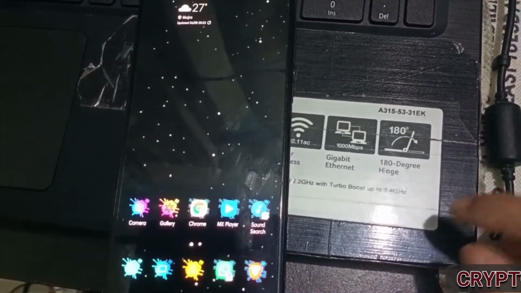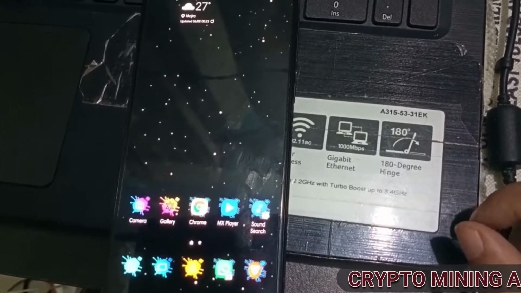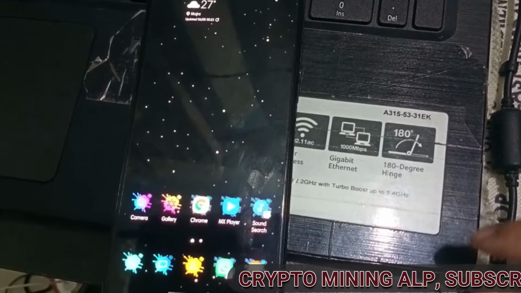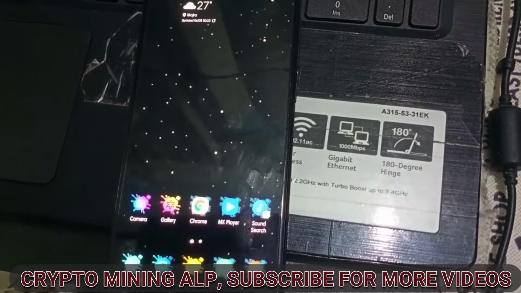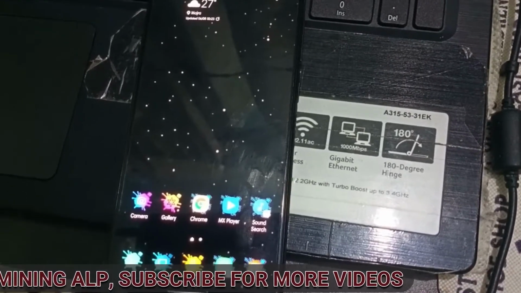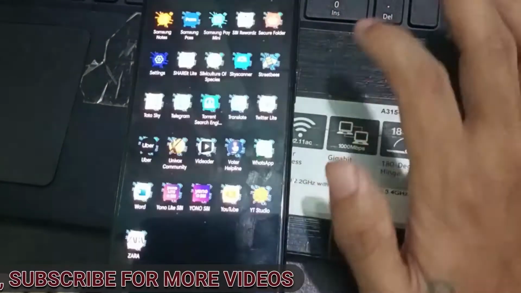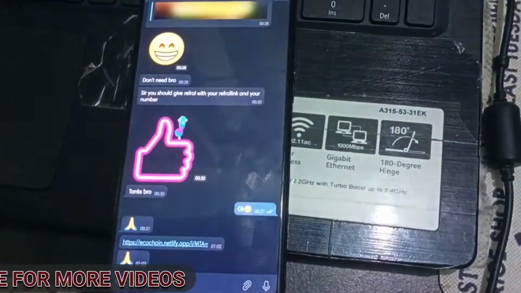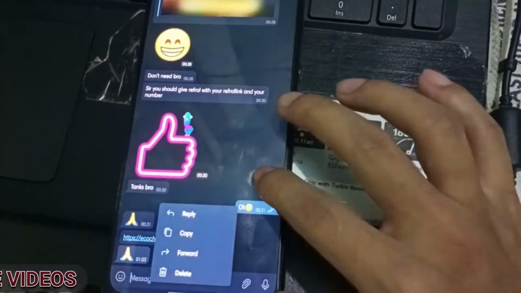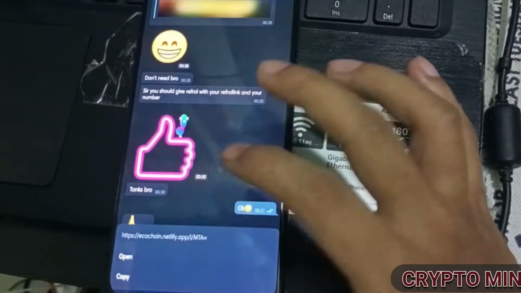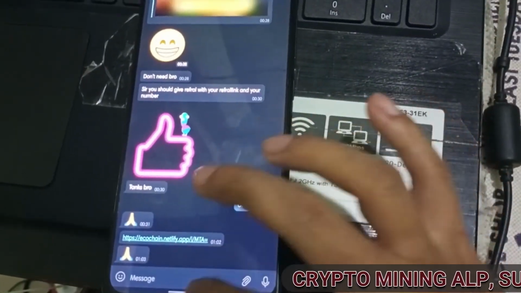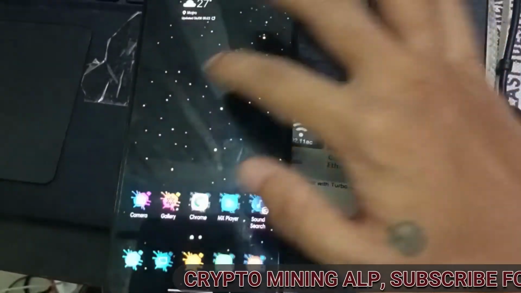So friends, to sign up in EcoChain, you need to copy the link from the description. Then you have to open your Wombat wallet. Then you'll see Explorer. Click there and you have to paste that link in the URL. I'll show you how to do that. So I'm going to copy this link. Then I'll go to my Wombat wallet.